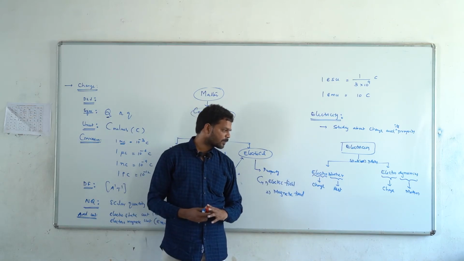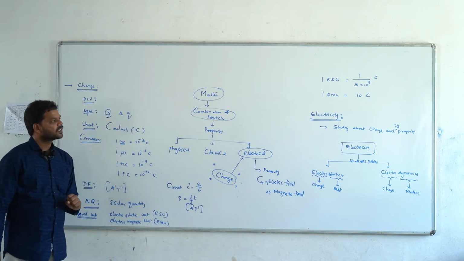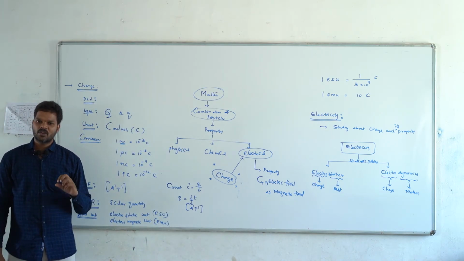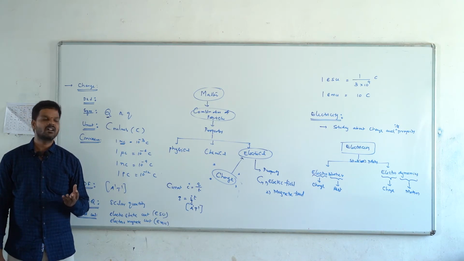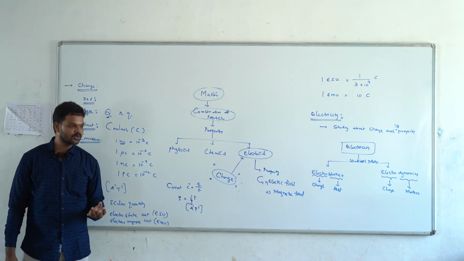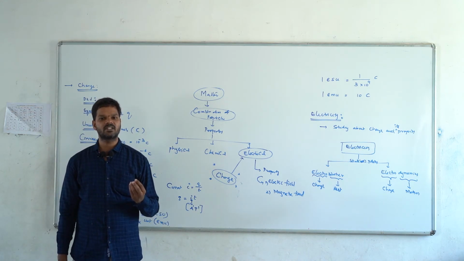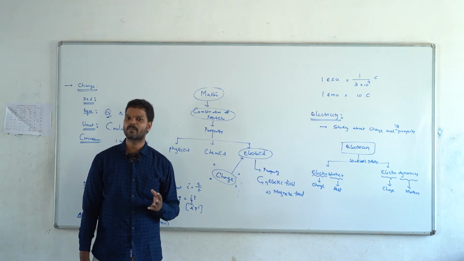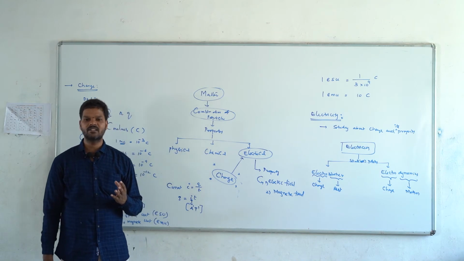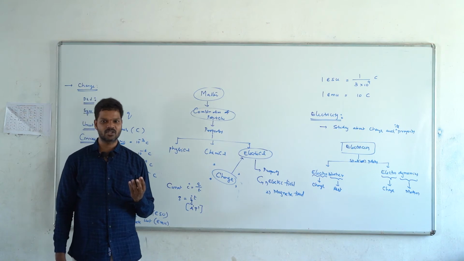So let us go to the properties of the charge. Before going to the electrical properties of charge, let us take the types of charges. Modern physics says that every body or every particle is always in the neutral state, that means its net charge is 0. If the net charge is 0, then by which process does every particle or body get the charge?